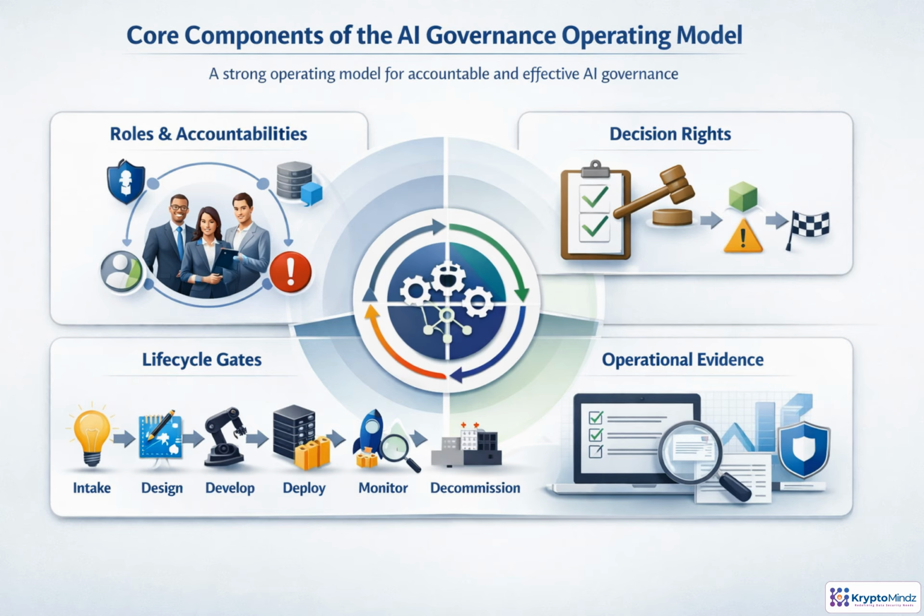At a practical level, an AI governance operating model does four things. It assigns clear accountability for the system, the model, the data, the risk, and the response when something goes wrong. It defines decision rights, so approvals, risk acceptance, releases, and retirements are not handled informally. It builds lifecycle gates into intake, design, development, deployment, monitoring, and decommissioning. And it preserves operational evidence showing that controls are working, requirements are met, and lessons are improving the process. The goal is governance that runs with delivery, not beside it.